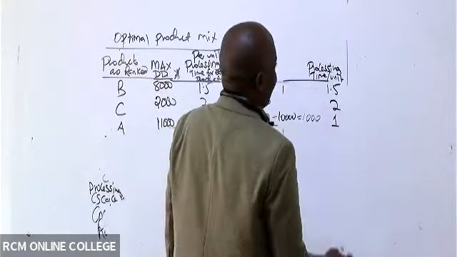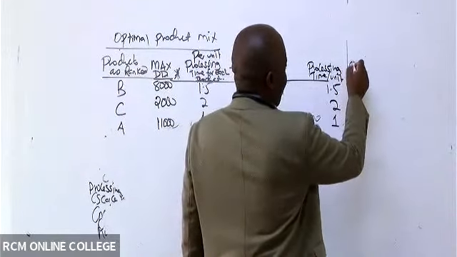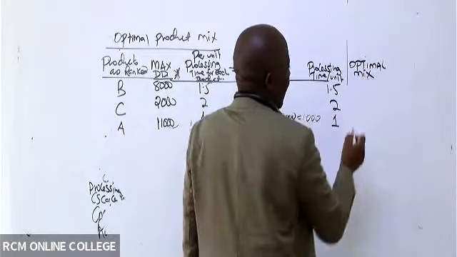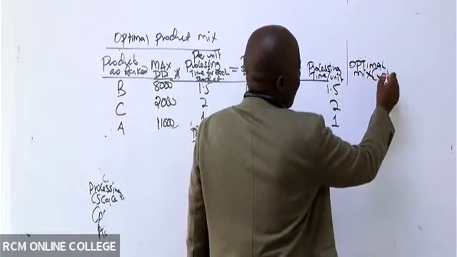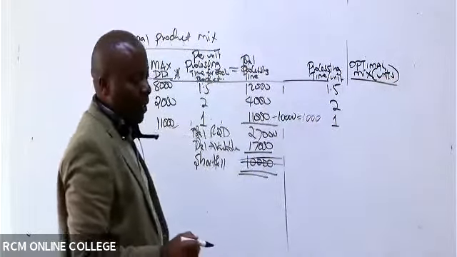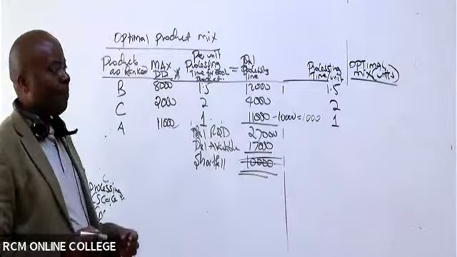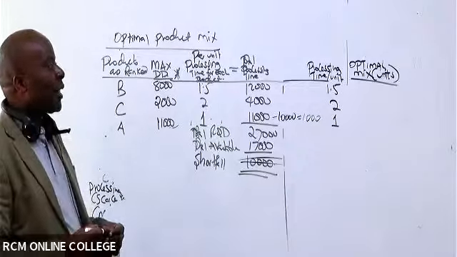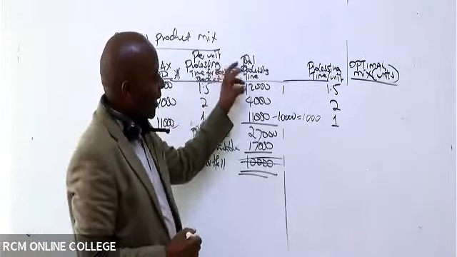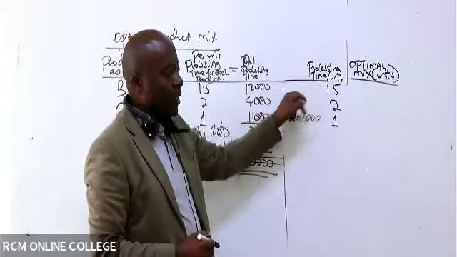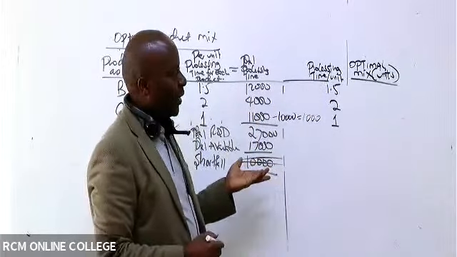Then, ladies and gentlemen, you'll be able to come and give us the optimal mix in terms of units. Remember, we have the processing time for all the units, and we have processing time per unit.